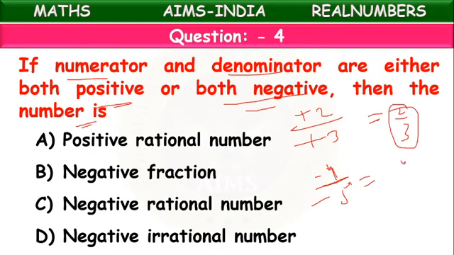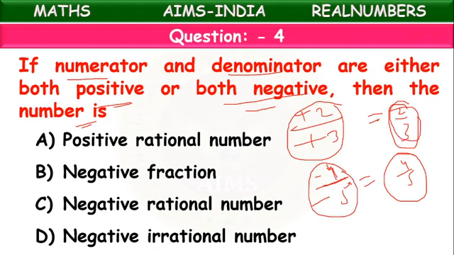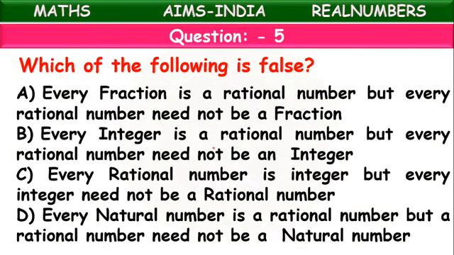Minus minus gets cancelled, minus by minus equals positive only, 4 by 5. So when both the signs are the same in a rational number, it is considered a positive rational number.